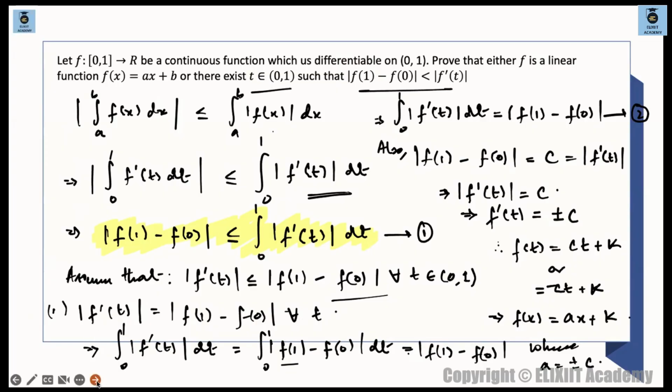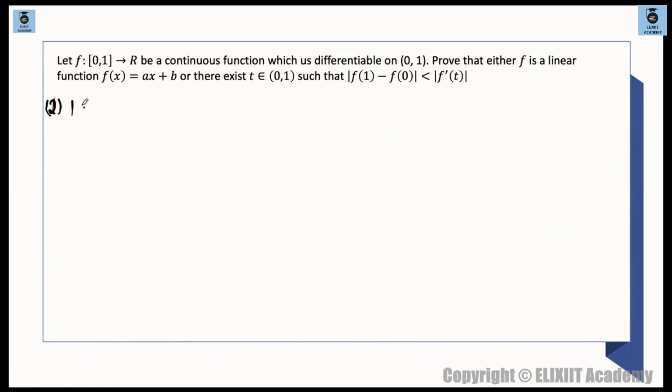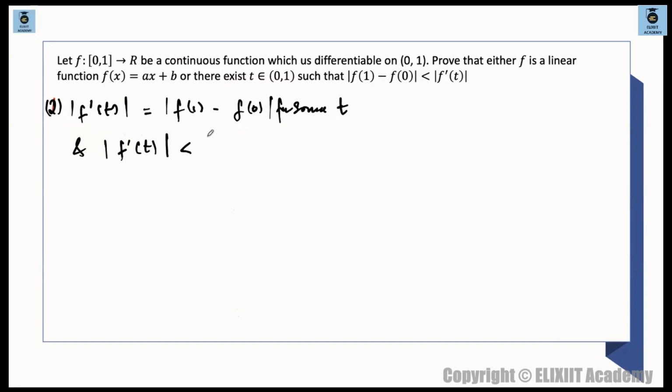Next, I am taking mod of f dash of t is equal to mod of f of 1 minus f of 0 for some t. There it was for all t. So for some t, I am taking this as equal, and for the remaining t, I am taking mod of f dash of t strictly less than mod of f of 1 minus f of 0.